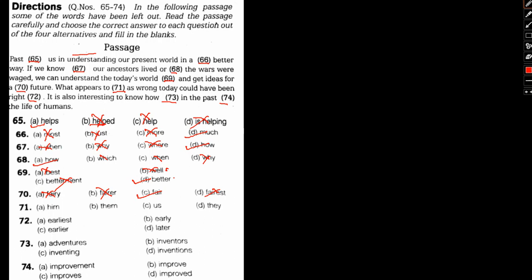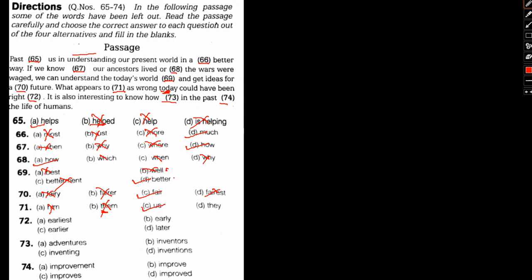Okay. What appears to dash as wrong? Him. So who is him? We are not specifically targeting this passage towards anyone. So him is wrong. Them, as wrong, could have been them. So who's them? We are talking about the ancestors. Them could represent our ancestors. But today, our ancestors aren't really alive, are they? So them is wrong. Us will be the right one.